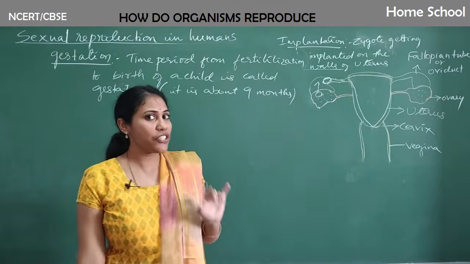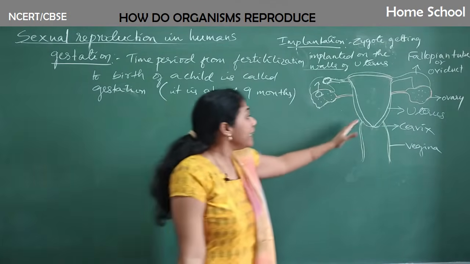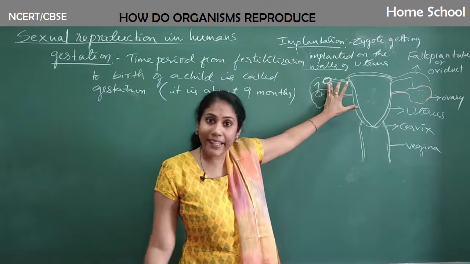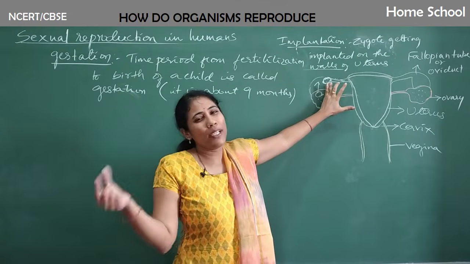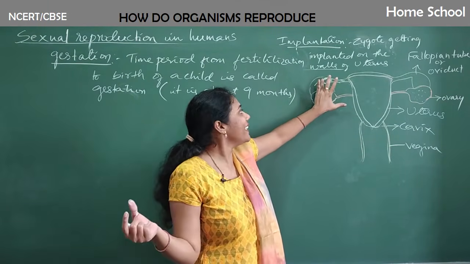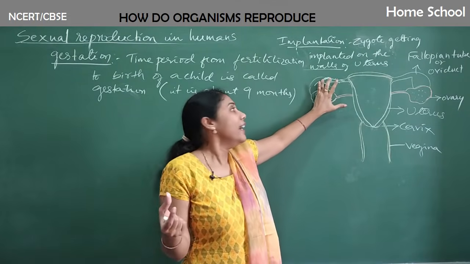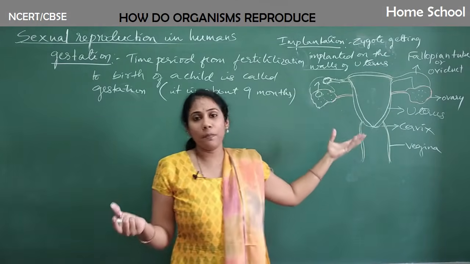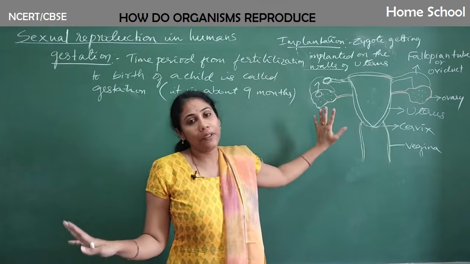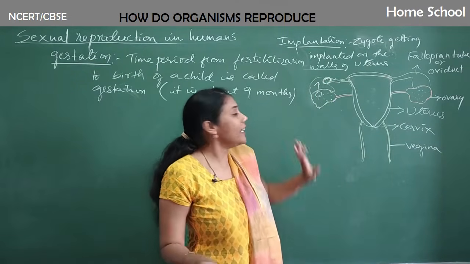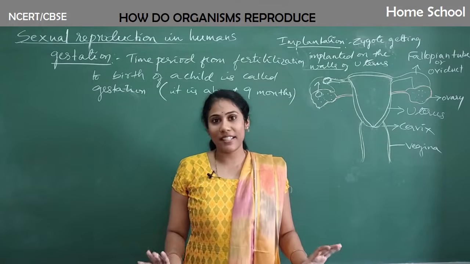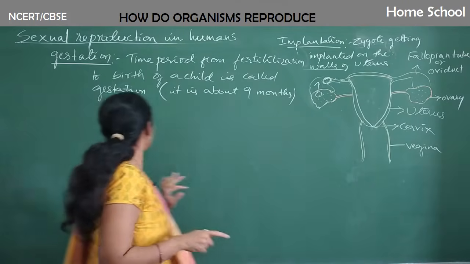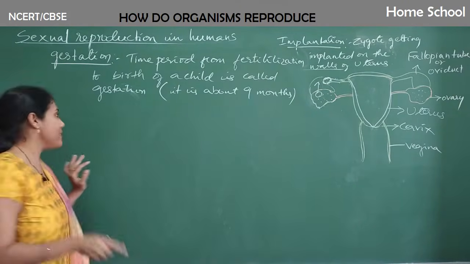Now the question is, in case the sperms do not enter and do not meet the egg that is present in the fallopian tube. No doubt every month one mature egg is released into the oviduct. Why is the egg released? For the reproduction purpose. It actually keeps waiting for the sperm. In case the sperm doesn't come, what happens to this particular egg? That is what we are going to discuss now. In other words, we call it menstruation. So let us now learn about menstruation.